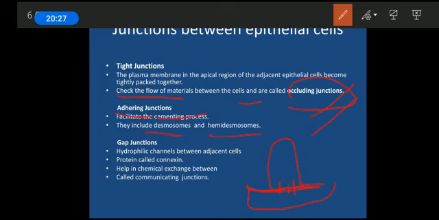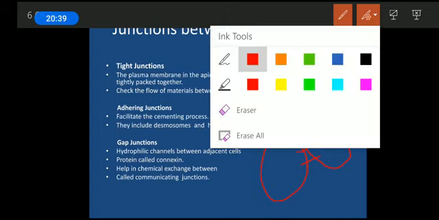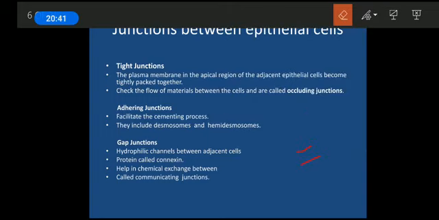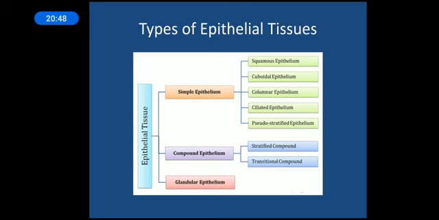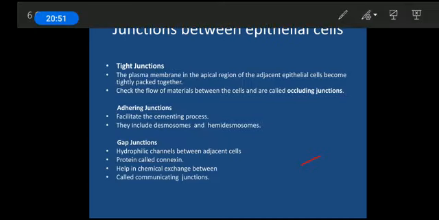And the next one is the gap junction. Again, the name itself suggests gap. It means that the two cells over here are connected with a specific type of bridge. So these two cells are connected with this type of bridge, and this bridge is called a connection. This bridge is basically made by a specific protein which is called connexin.